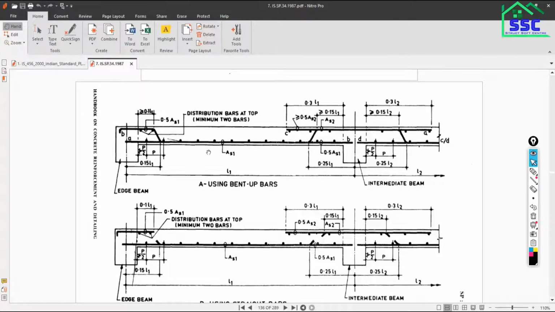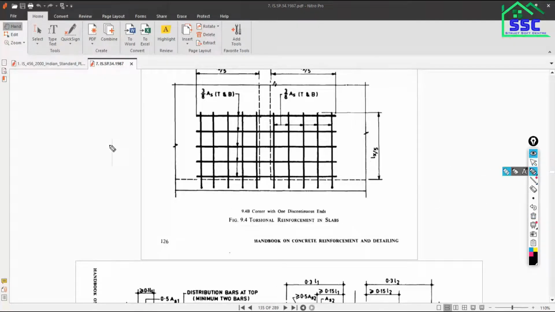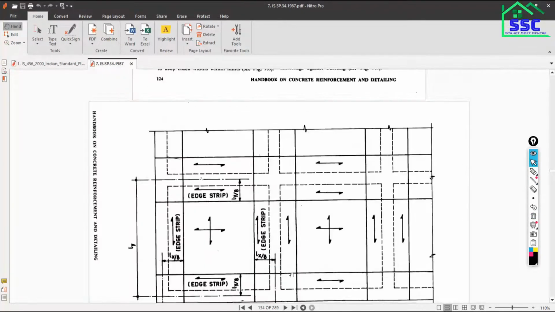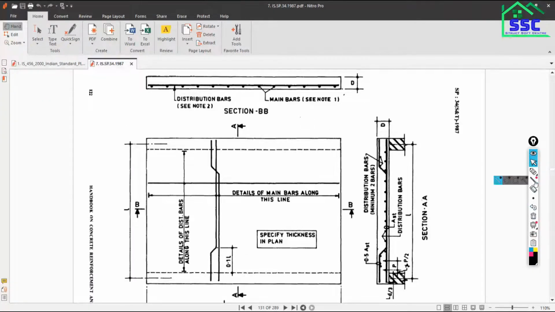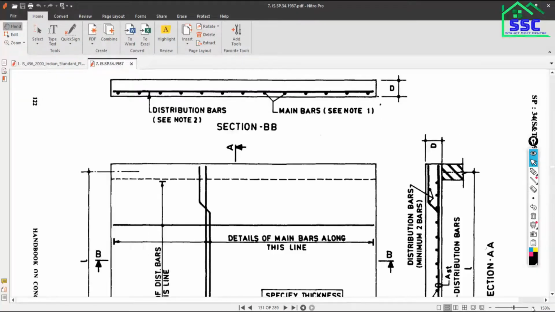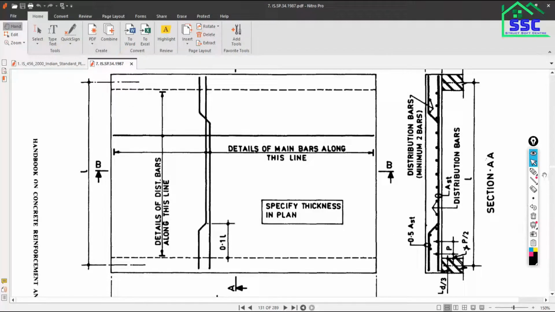In case of one-way slab, first look at the in-plan arrangement. This is the one-way slab, this is the shorter span Lx, and this is the longer span Ly. Main reinforcement will be along the shorter span and distribution reinforcement along the longer span. And the bent up location from the face of the support will be 0.1 L.